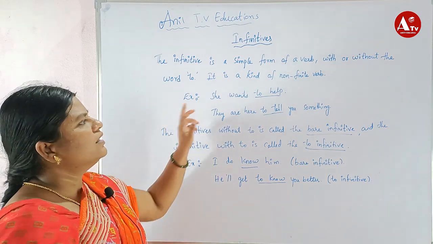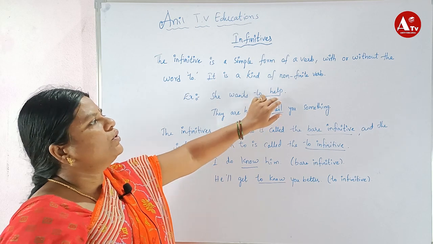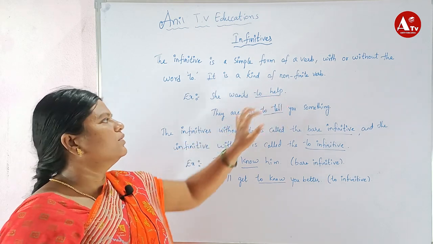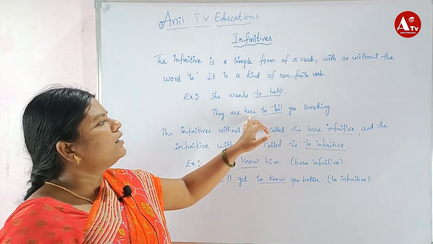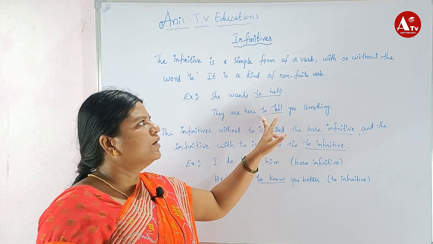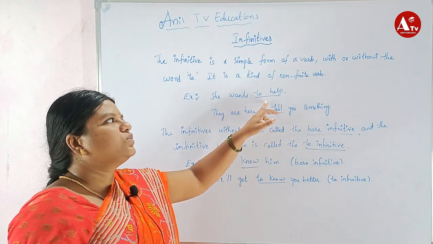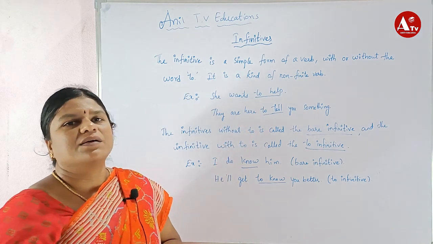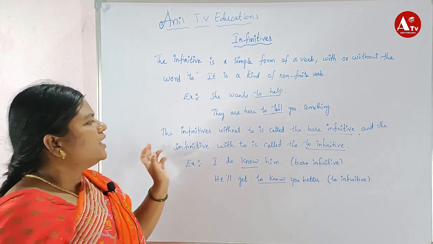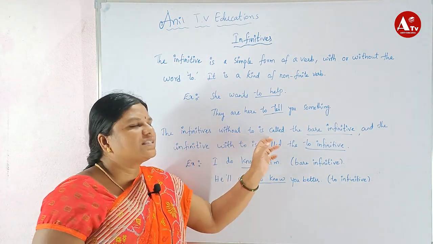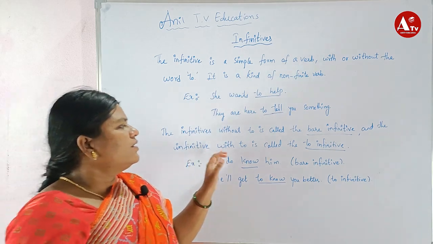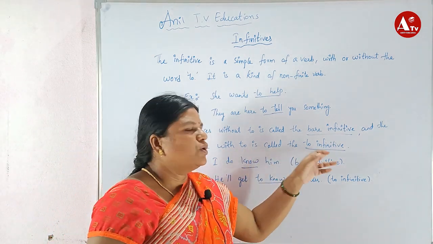Here is an example: she wants to help. To help is there, no? So it acts as a to-infinitive. They are here to tell you something. Here to is used before the verb. Whenever to is used before the verb, it is called a to-infinitive. The infinitive without to is called a bare infinitive, and the infinitive with to is called the to-infinitive.